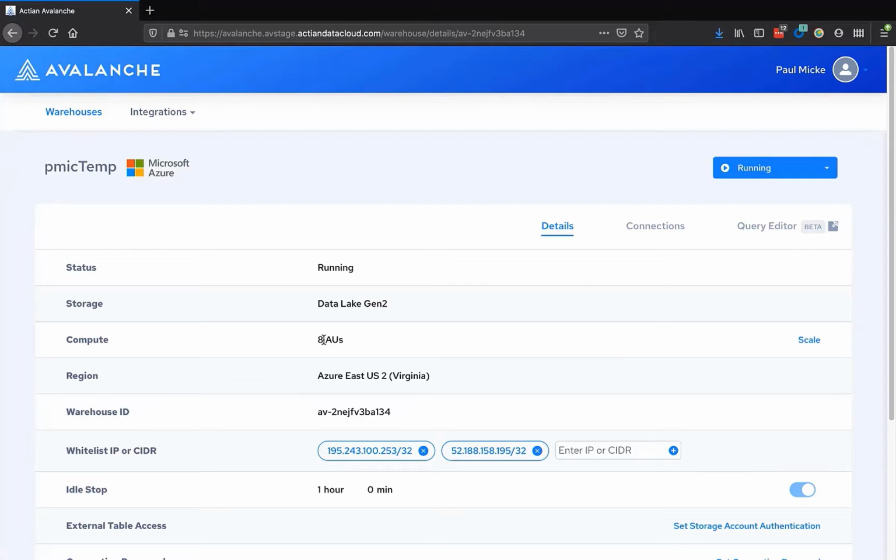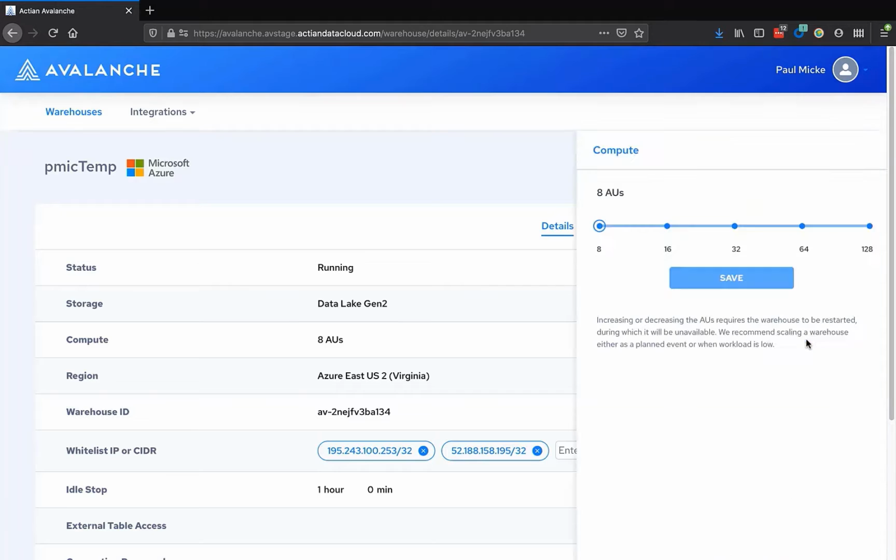After clicking on the data warehouse we're using from the main page, we've moved to a detailed page that shows we have an 8 AU cluster, or 8 Avalanche units. You can scale dynamically up and down these AUs from 8 AUs to 128 AUs, depending on how much compute power you need.